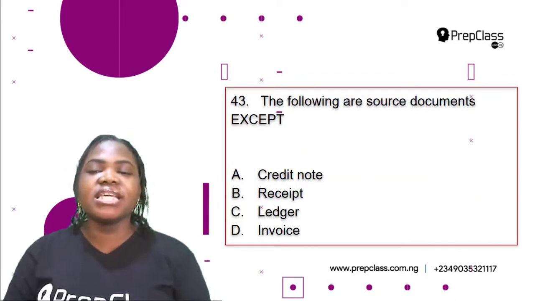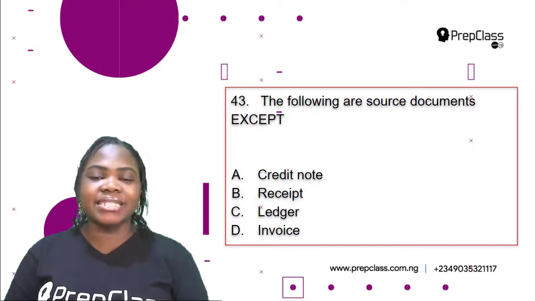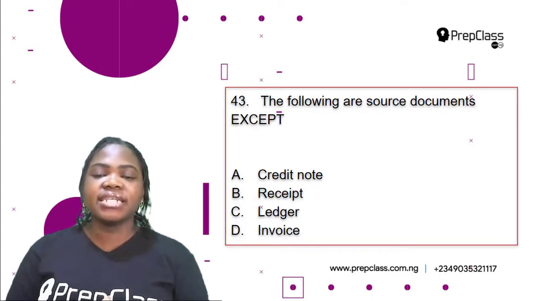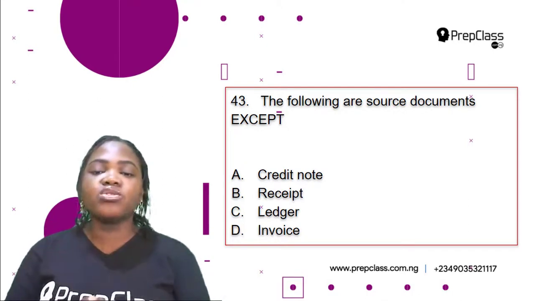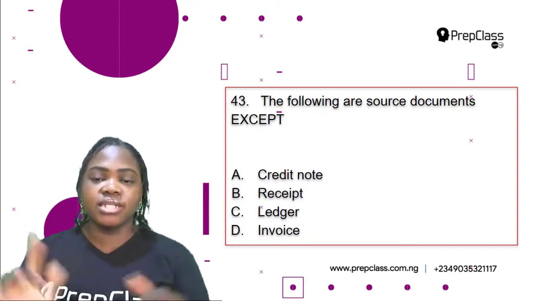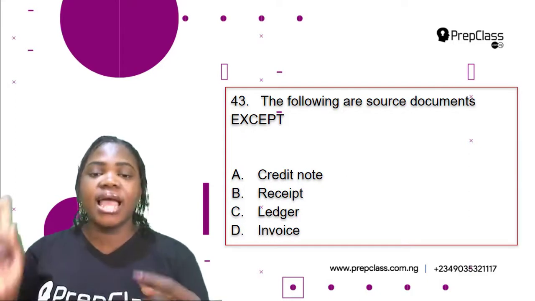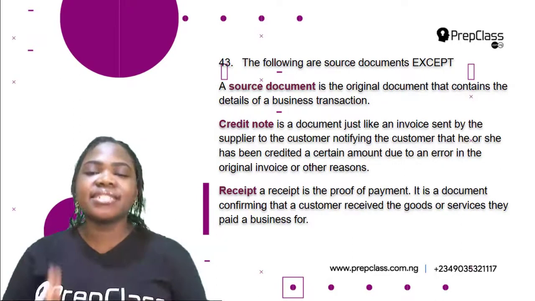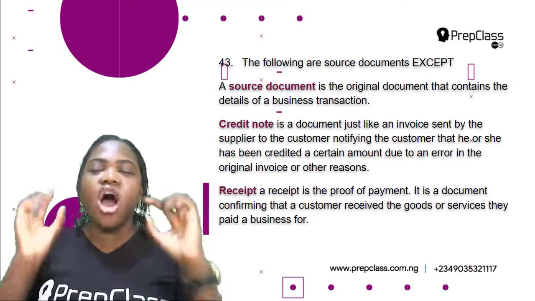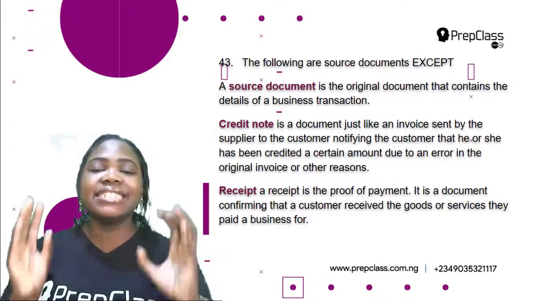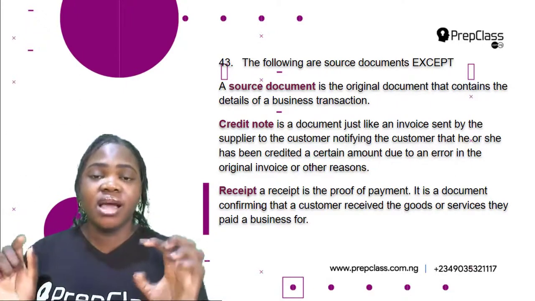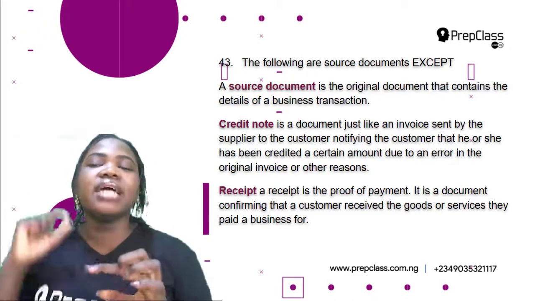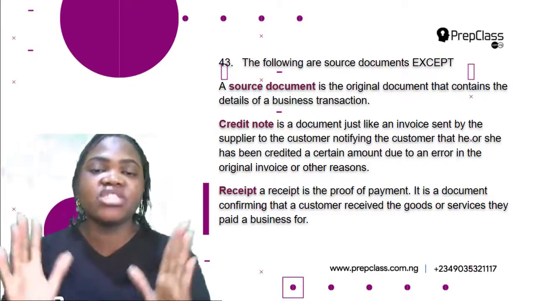So question 43. The following are source documents except A, credit note, B, receipt, C, ledger, D, invoice. So for us to be able to find out which of these options is correct, we need to know what a source document is, and then we need to find out what each of these options mean. So what is a source document? A source document is the original document that contains the details of a business transaction. The original, the source. Can you see that? The original document that contains the details of a business transaction.